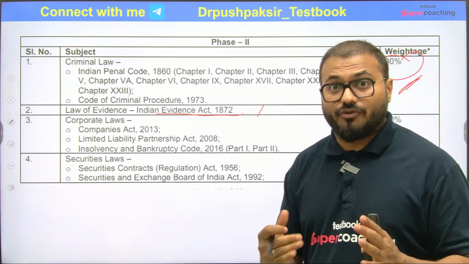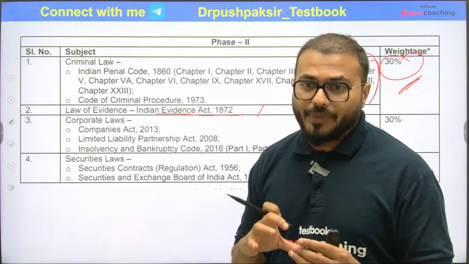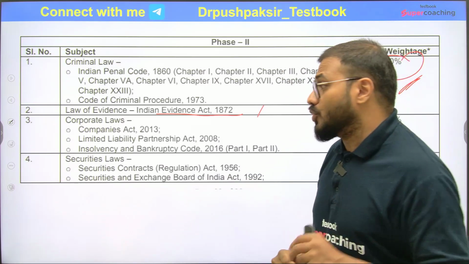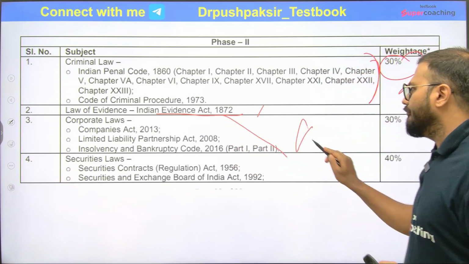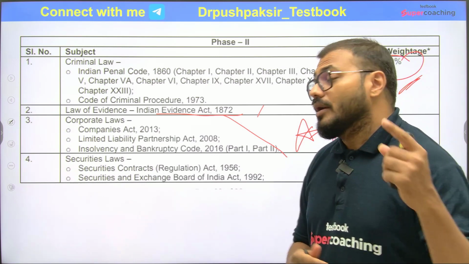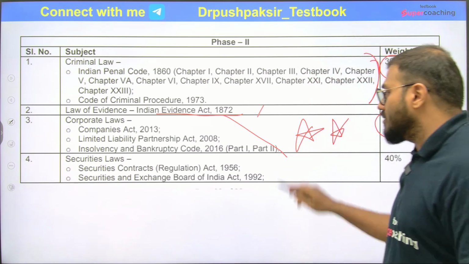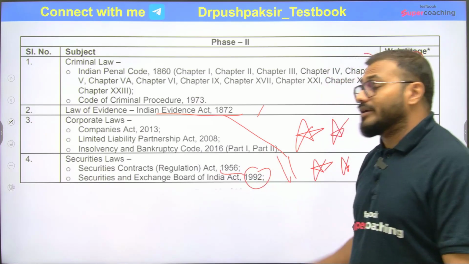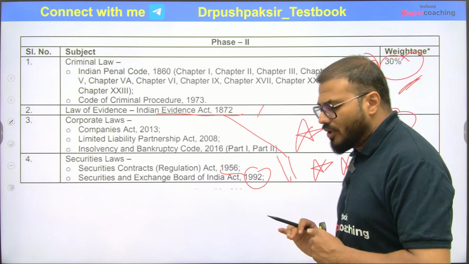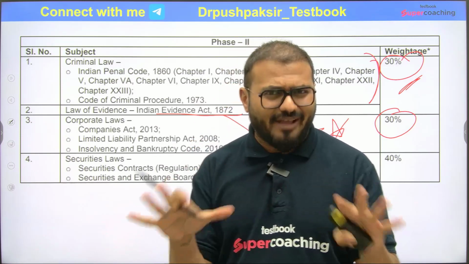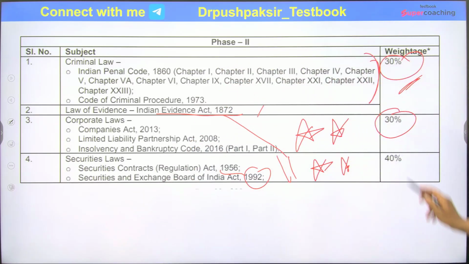Again, dispute resolution is one of the major jobs of SEBI. They are also handling some cases as a quasi-judicial authority. That's why we should know about that. Then corporate law, very important, no doubt about that, because of the Companies Act, 30% weightage here also. And the securities law, because SEBI is going to work on this law itself. This is the SEBI Act 1992 and the 1956 Securities Contracts (Regulation) Act. So both these laws are very important. Your whole working, your whole powers and functions will depend on these acts. That's why more weightage is given to this particular section.